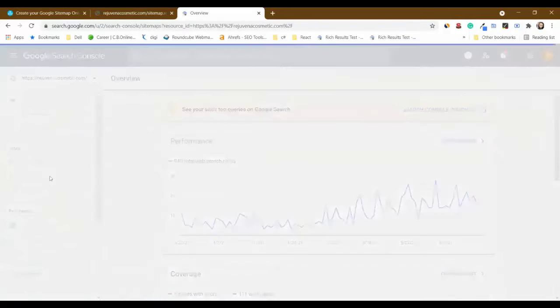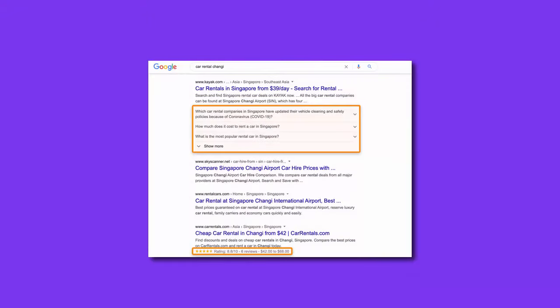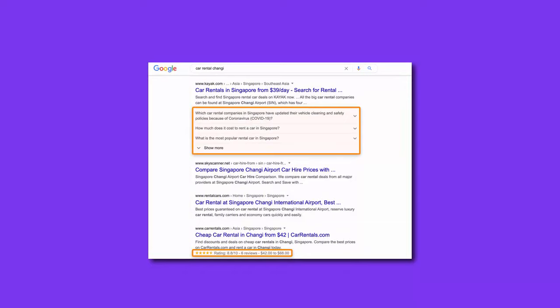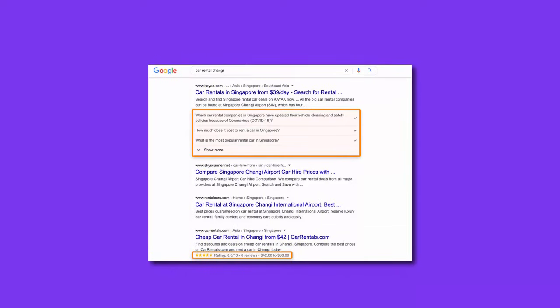The next technical SEO checklist is to add schema markup on your website. Schema markup is also known as structured data, which is a code that you need to add on your website to help search engines better understand the content on it. For example, you can use structured data to add star ratings to reviews, prices to products, and frequently asked questions as well. So these are the 3 types of SEO.